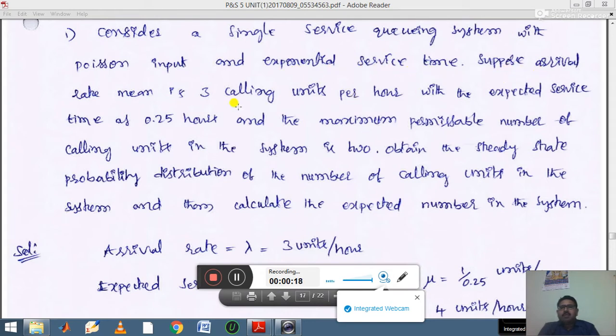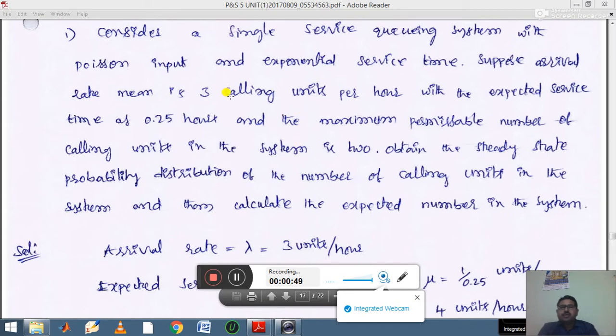Suppose the mean arrival rate is 3 calling units per hour with the expected service time as 0.25 hours, and the maximum permissible number of calling units in the system is 2. Obtain the steady state probability distribution of the number of calling units in the system and then calculate the expected number in the system. Okay, so let us see how to calculate.